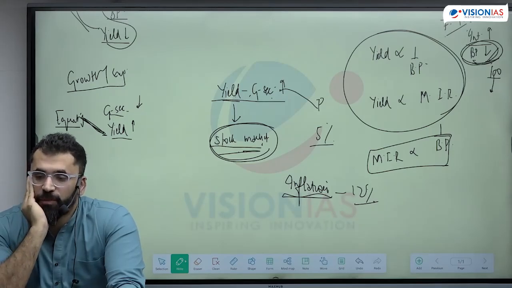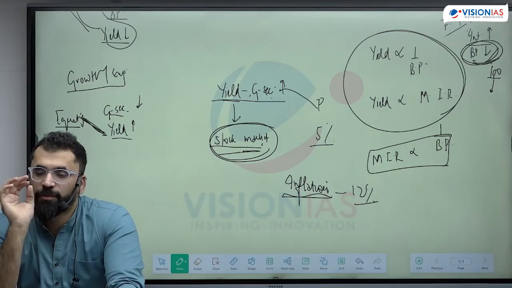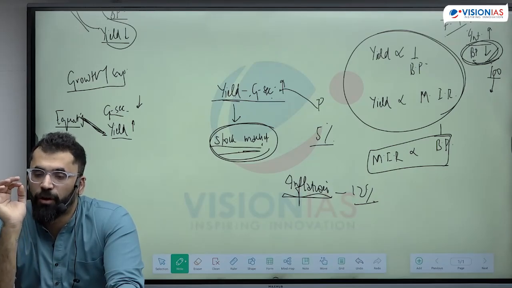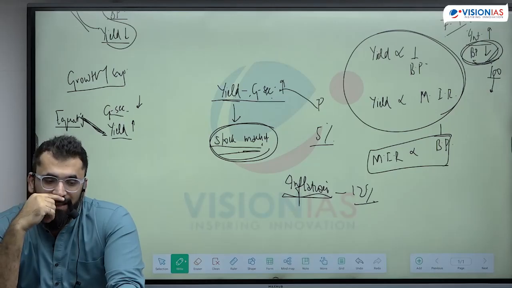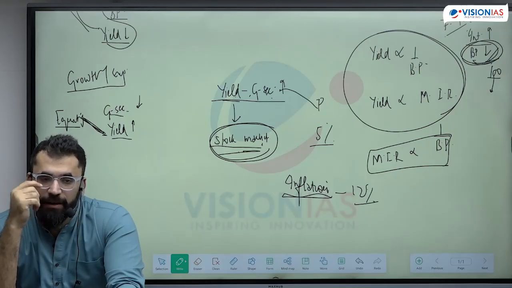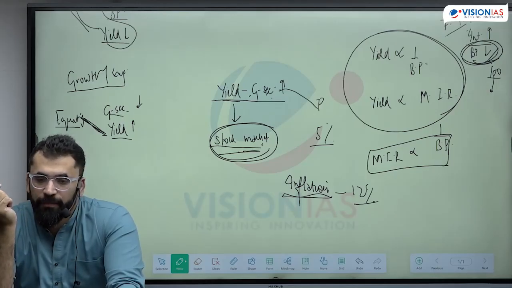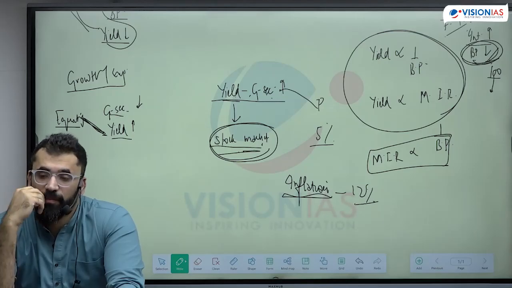If the price of the bond rises in the market, the yield will fall, and vice versa.